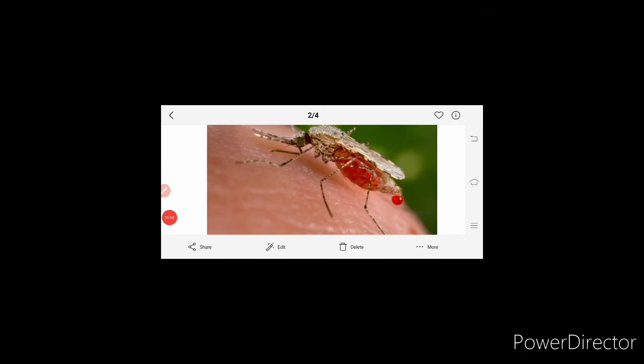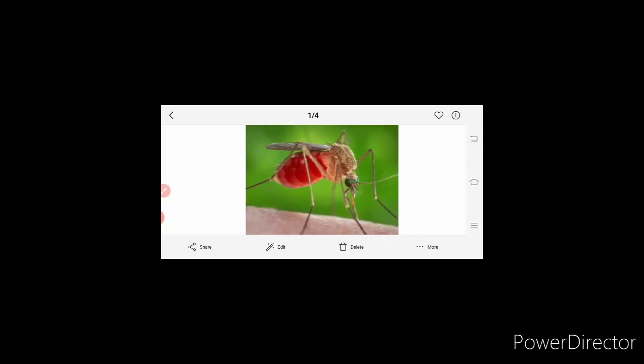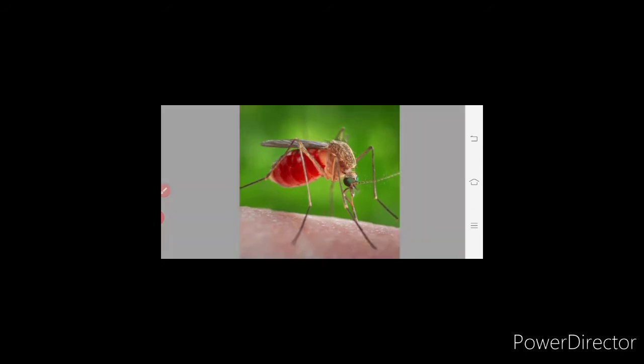This is the female Anopheles mosquito which causes malaria. It carries the protozoa P. falciparum. Then this is the chikungunya vector, the mosquito Aedes aegypti, which carries the virus.